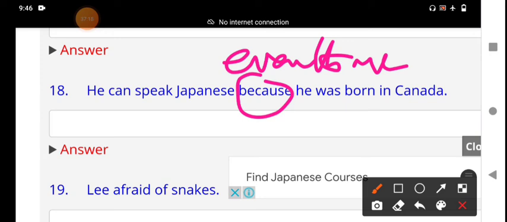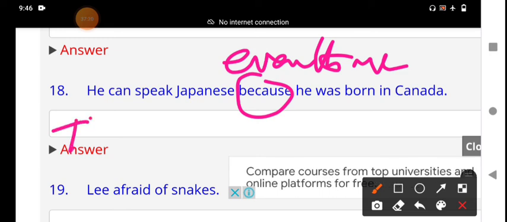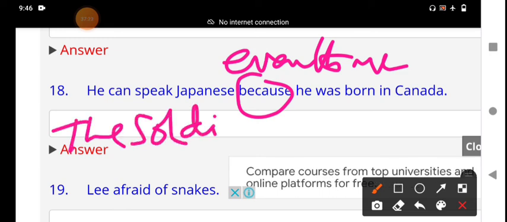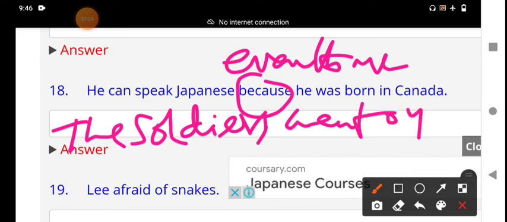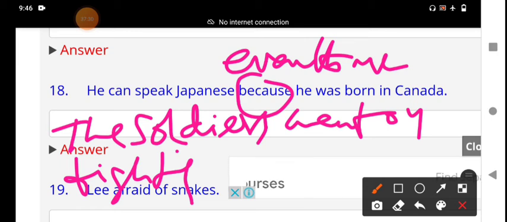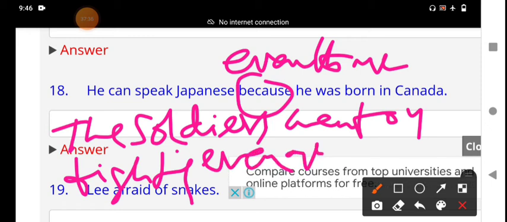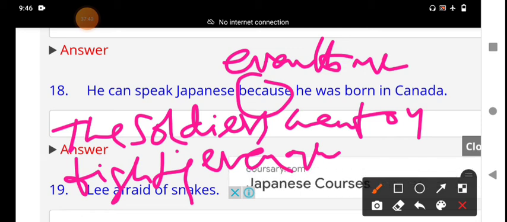For example, the soldiers went on fighting. The soldiers went on fighting even though they were badly injured.